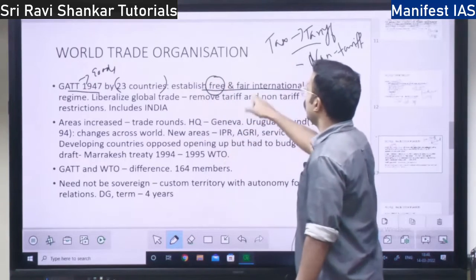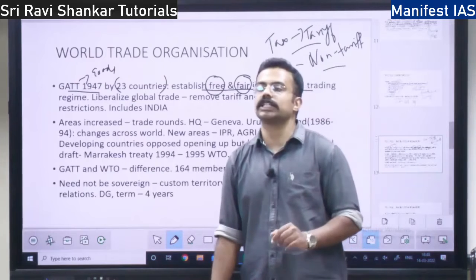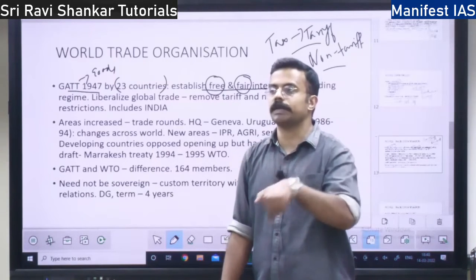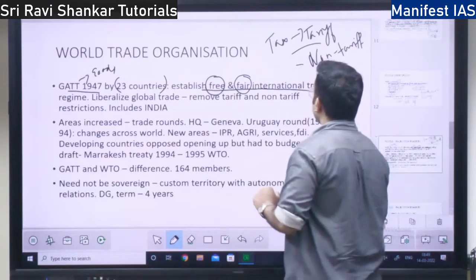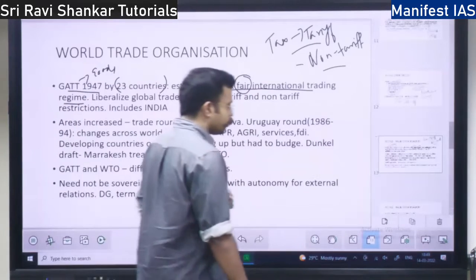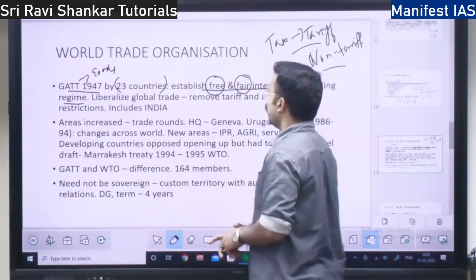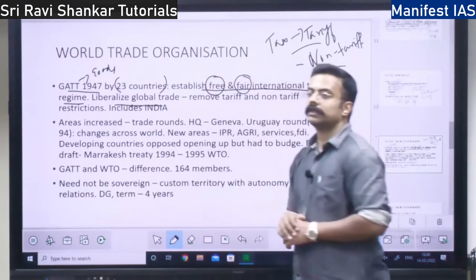Trade should be free and it should be fair. Fair means there should be no discrimination among the countries. It should be free and fair. No discrimination among the countries in trading, right? So to establish such a trading regime is the goal of GATT in 1947. So they aim at liberalizing the global trade.